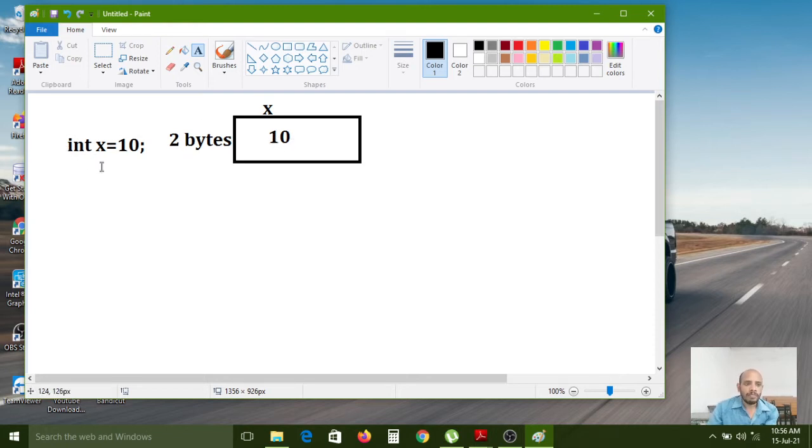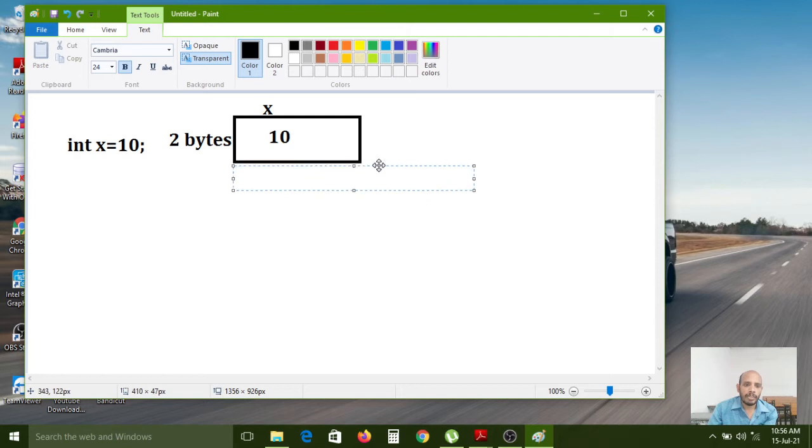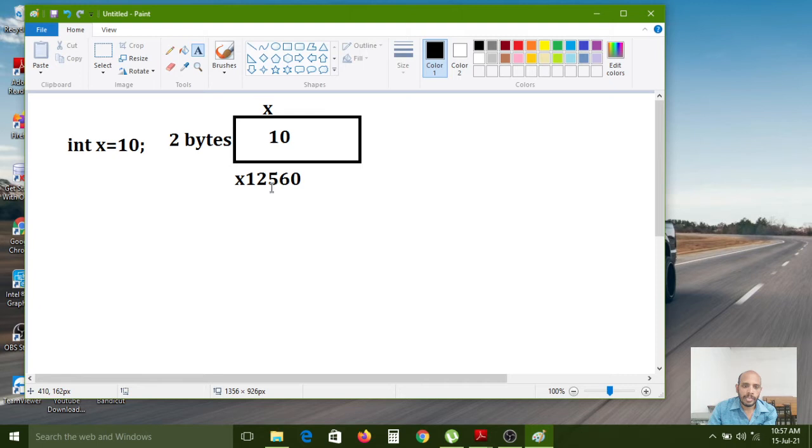While executing, the int data type allocates 2 bytes of memory for the x variable to store the value 10 inside that memory. For that purpose, the memory is allocated by the int data type. And here one memory address is also created by the compiler. This is the memory address. Actually, this is an assumed memory address.